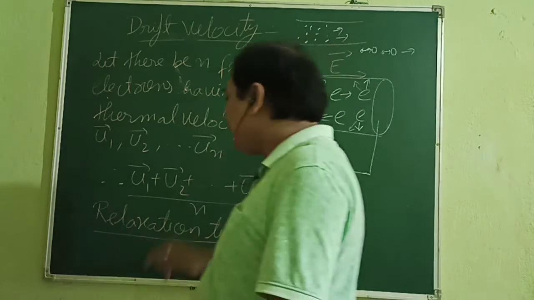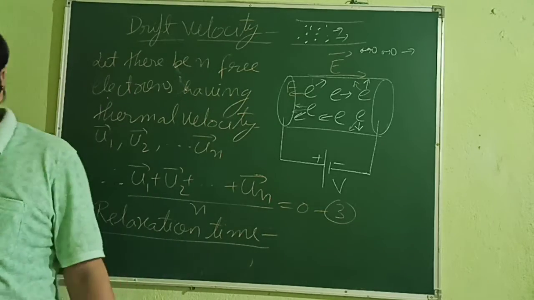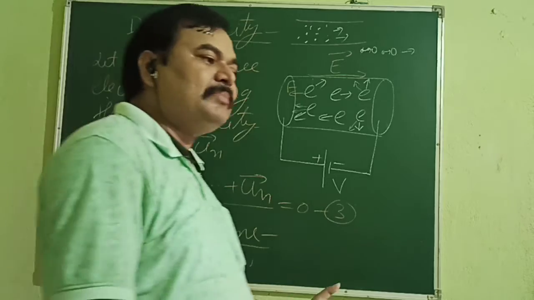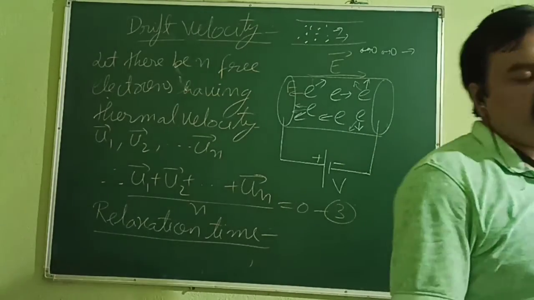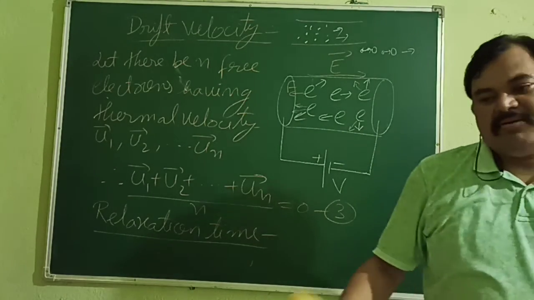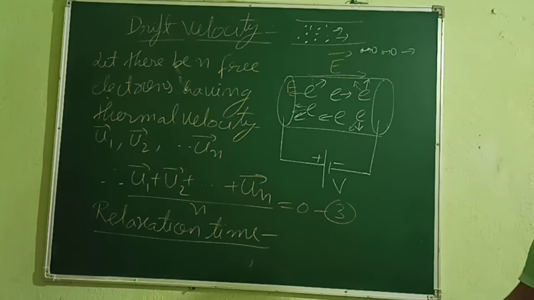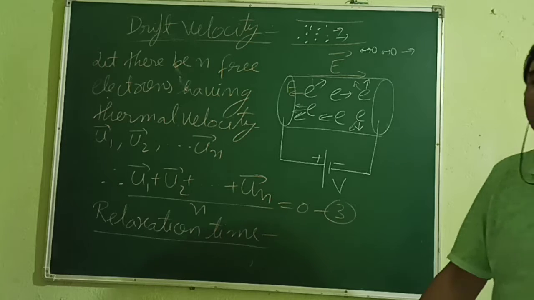The same thing happens with the electrons. They collide with each other as well as with the parent atoms present inside the conductor, and during each collision they lose their energy. Losing velocity means losing kinetic energy.